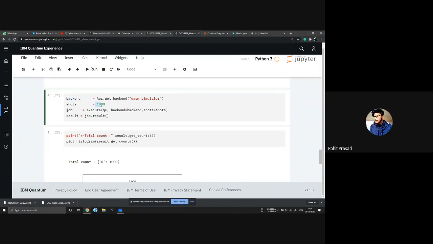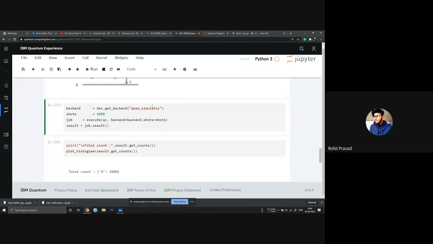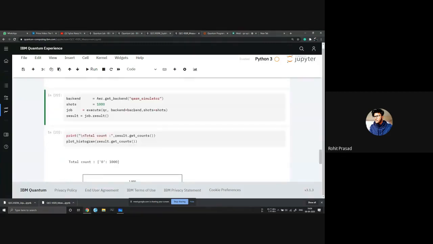I told you about tossing a coin, right? If you toss a coin 100 times, it will give heads 50% of the time and tails 50% of the time. So shots are how many times you want to run this circuit on that simulator.